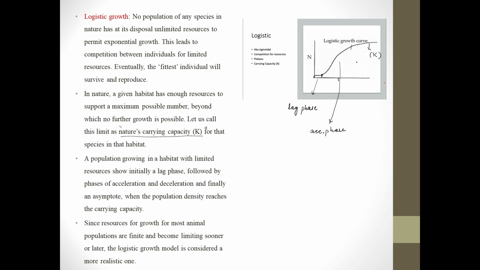Now let's try to understand the mathematics of logistic growth. According to logistic growth, the rate of change of population at time t will be rN times (K minus N) upon K. This is the mathematical expression to calculate the logistic growth.